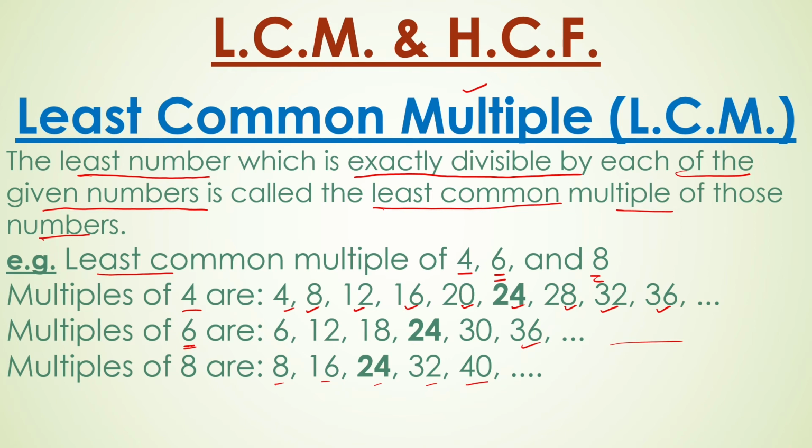See here, the first condition is that the multiple should be common. The common multiple present in 4, 6 and 8 is 24.